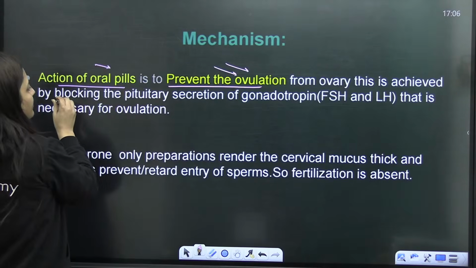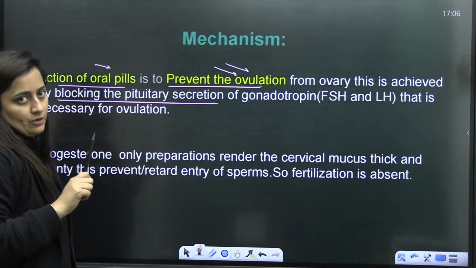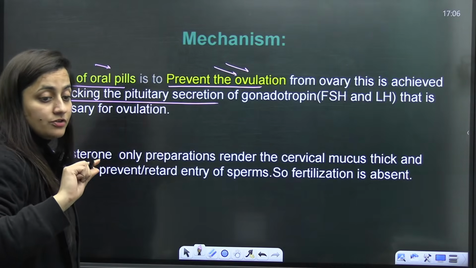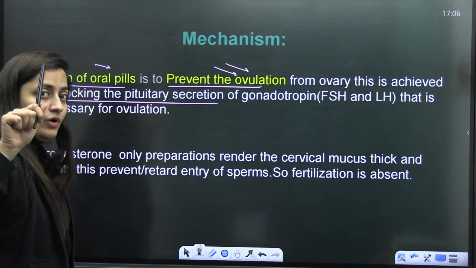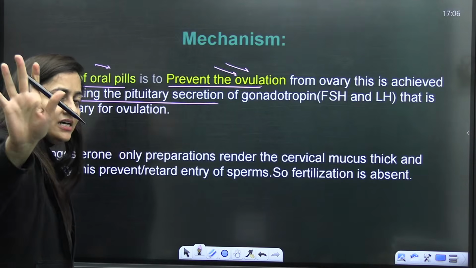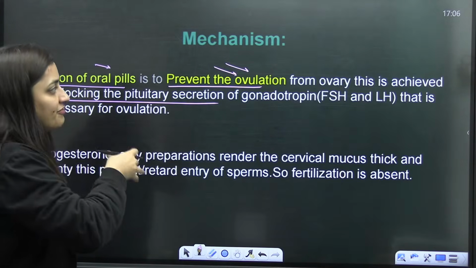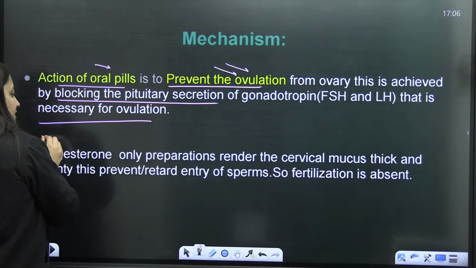How? Because it will block the pituitary secretion of gonadotropins, because already in our body we have this progesterone and estrogen that will give a signal to the hypothalamus that there is no need to release gonadotropin releasing hormone. So no FSH, no LH, no ovulation will be there.